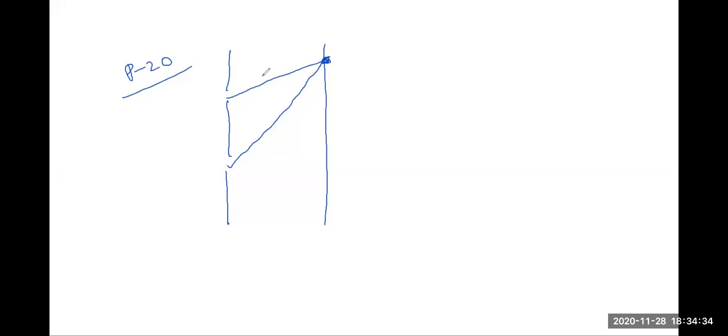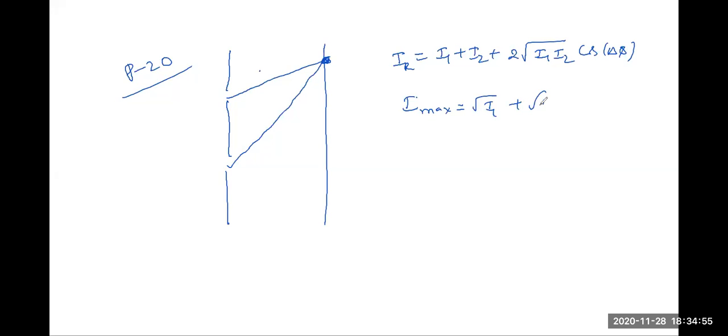Let's say this intensity is I1 and this intensity is I2. Then I know the resultant intensity formula will be I1 plus I2 plus 2 times square root of I1 I2 into cos delta phi. I can calculate the maximum also. The maximum intensity will be equal to (square root of I1 plus square root of I2) whole square. The minimum intensity will be equal to (square root of I1 minus square root of I2) whole square.